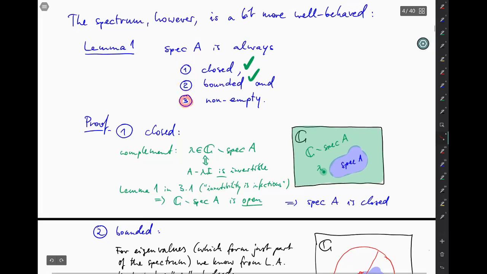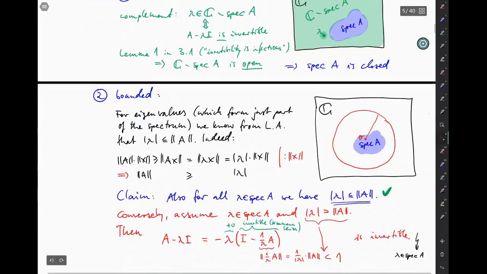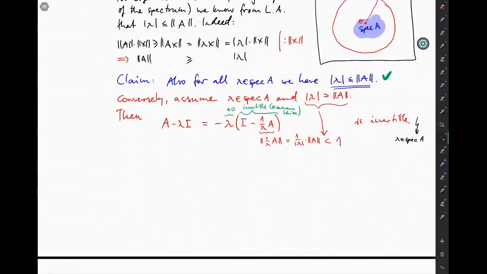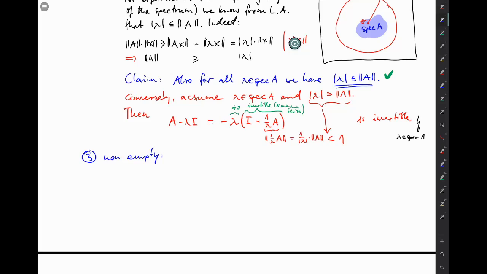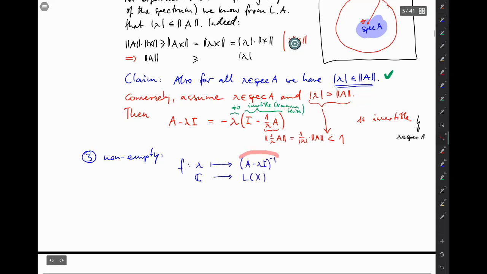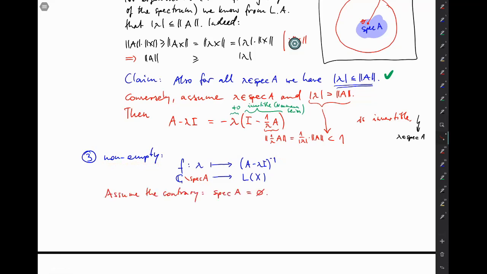Okay, that was just a comment looking back to example A with the two points that we have now. Well, it remains to prove claim number 3, the spectrum is always non-empty. For this part of the proof, look at the function f that takes a complex number lambda and turns it into the operator (A minus lambda I) inverse. In order for this inverse to exist, you should of course avoid points in the spectrum. And now assume the contrary of our claim holds, which makes our function f a function on the whole of the complex plane.